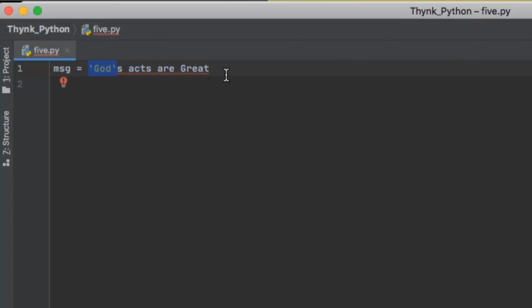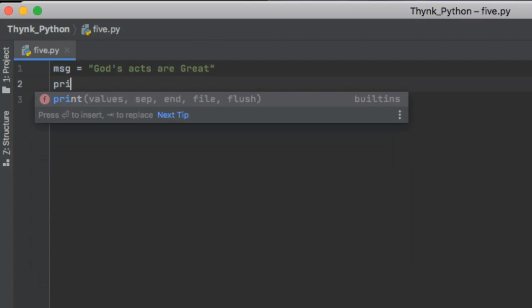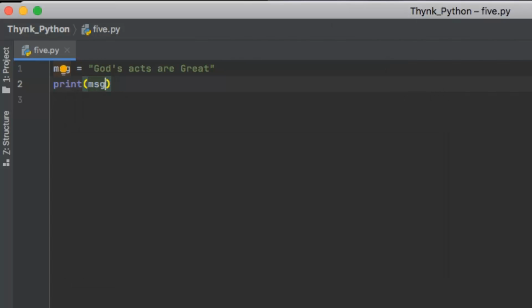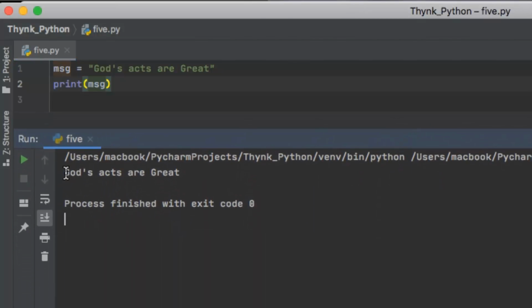So here also what I can do is use the double quotation marks to start and end my string statement. I'll use double quotation marks in the beginning and likewise in the end. See, the red line has gone and now your code is error free. Let's see how it is printed on the screen. I'll print msg, I'll run the code and let us see what is happening at the output terminal.